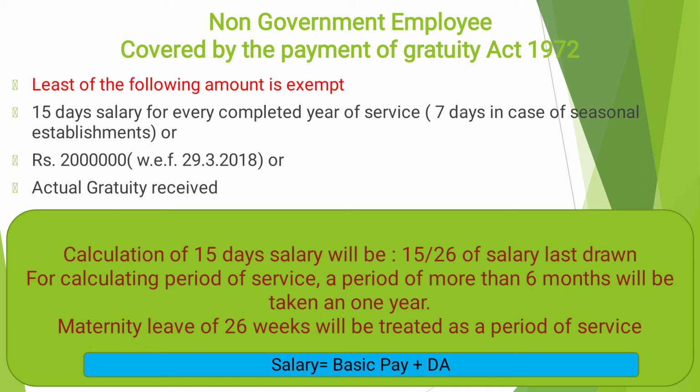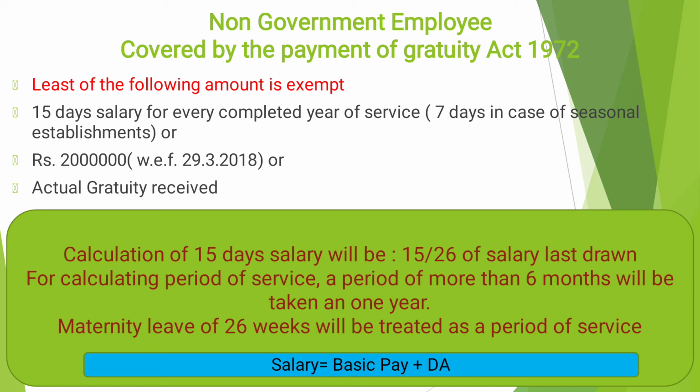Clear? Then one more limit we have, which we have to calculate: 15 days salary for every completed year of service. Two components here. First, we have to calculate the 15 days salary, and then multiply it with the completed years of service. Then we will get this element. Don't calculate half-month salary. Don't straight away say 15 days is equal to half a month. Never. For 15 days salary, we have to calculate it from the monthly salary.